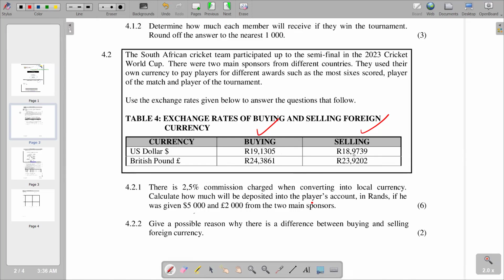Why is there a discrepancy or a difference between the two? Obviously, the reason is to make profit by buying and selling. At the end of the day, there should be a profit that is being made. So we're just going to say the reason is to make profit. So this is 4.2.2.